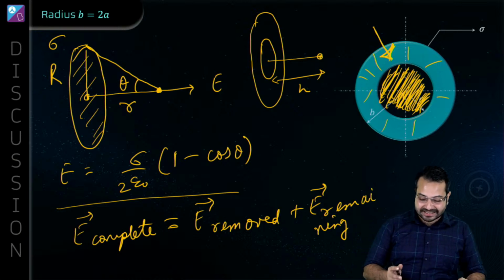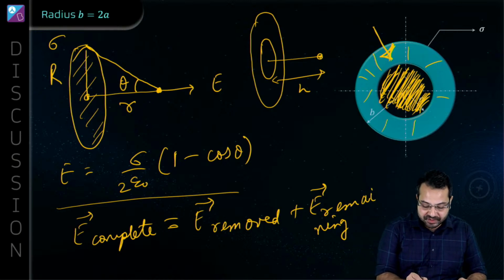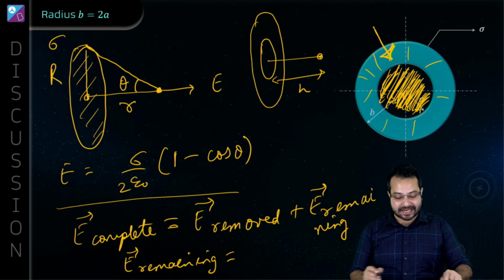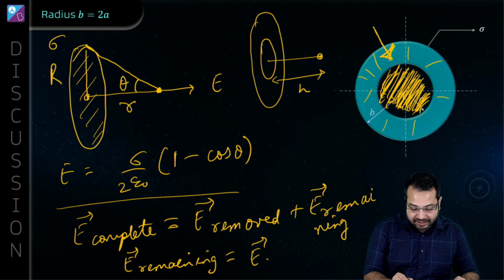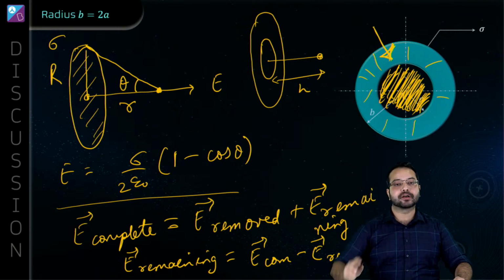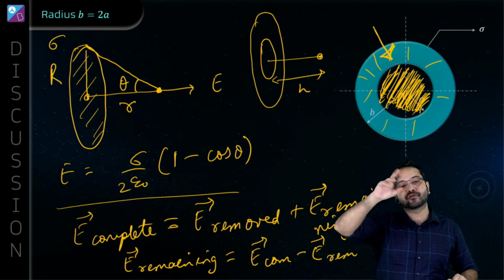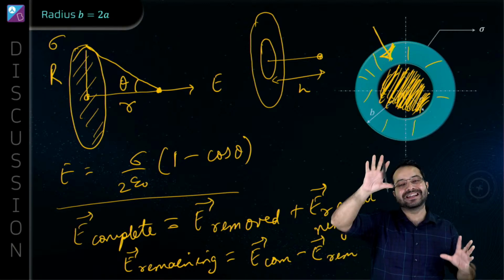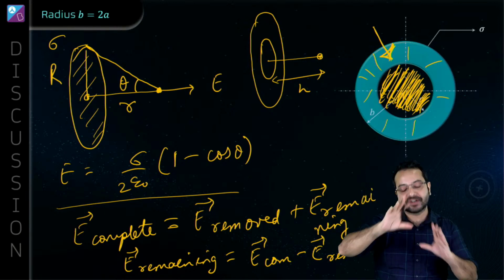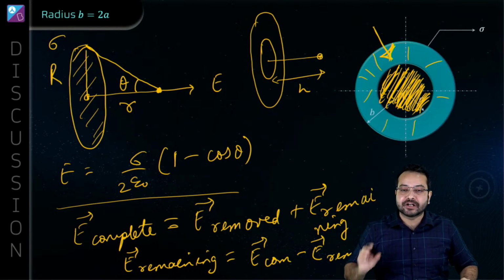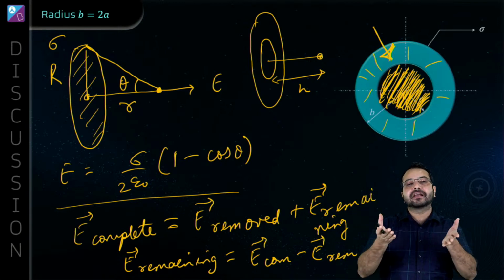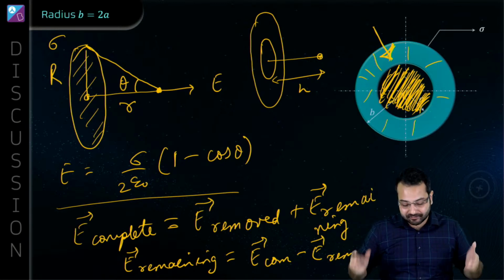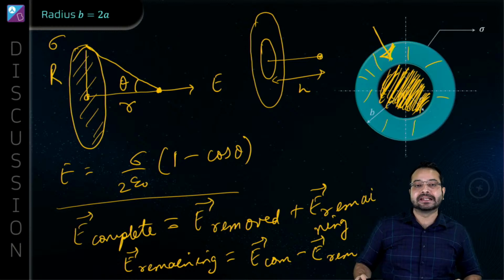Perfect. If we can say that, then what do we have to do? The objective here is to find out what is the electric field remaining. And what will be the electric field remaining? Electric field remaining would be the electric field complete minus the electric field removed. Do you agree? So all we have to do is find out the electric field due to the entire disk, and then find out the electric field due to the disk we have removed and take a difference of that. Is that correct? This is principle of superposition in action.